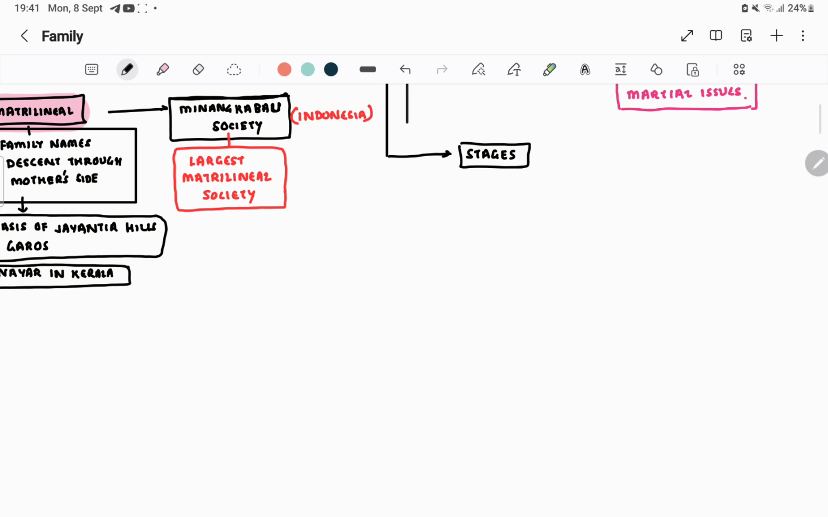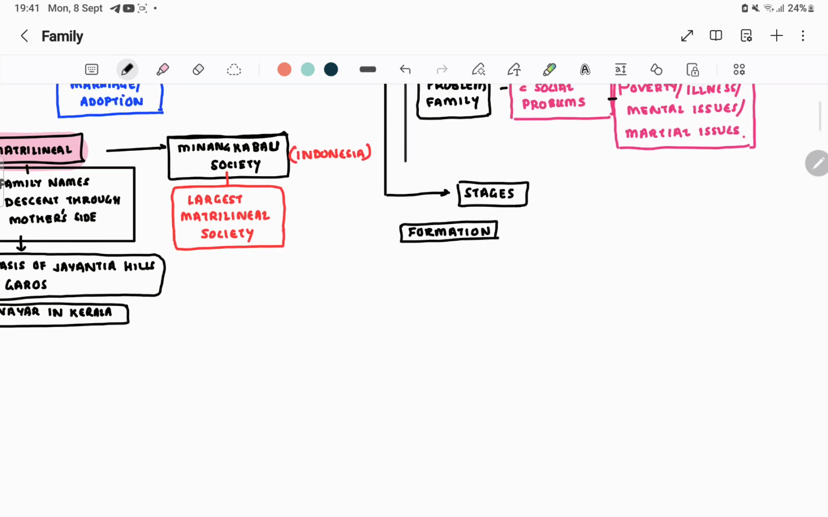The first stage is basically the phase of formation. How is a family forming? A family forms when people marry. So marriage to birth of first child is the formation phase of a family. The family is basically forming now. Marriage to birth of first child. Then after the formation phase, the expansion phase.